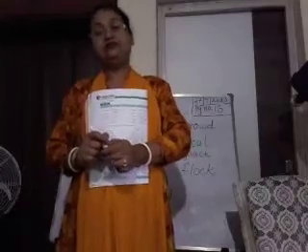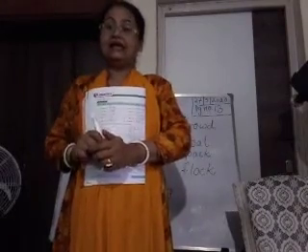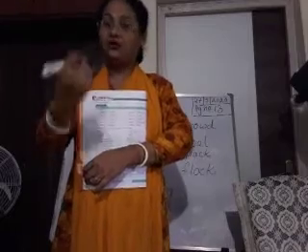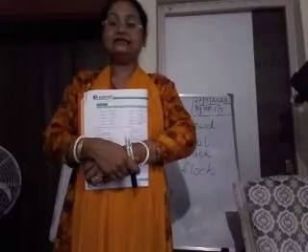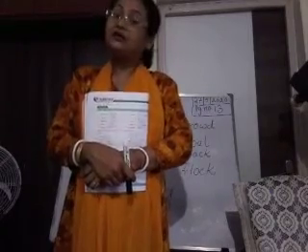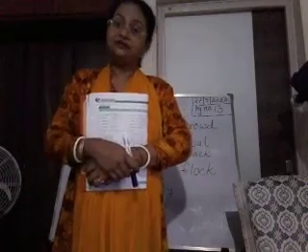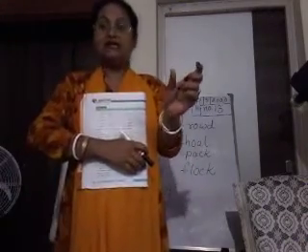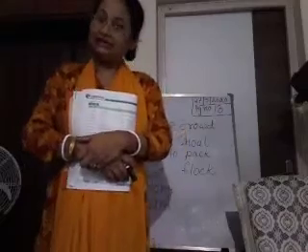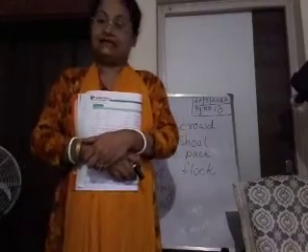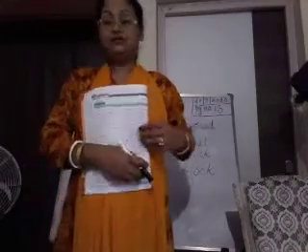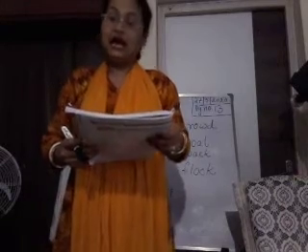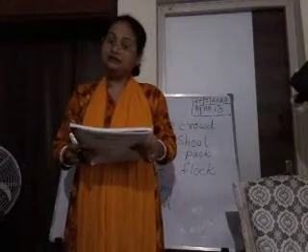When you frame sentences, if you make use of these collective nouns in your own sentences, the sentence will look very beautiful. So when you want to present something in a very nice way, you can make use of the collective nouns in your own sentences. Okay, so we have completed exercise number I of this chapter.